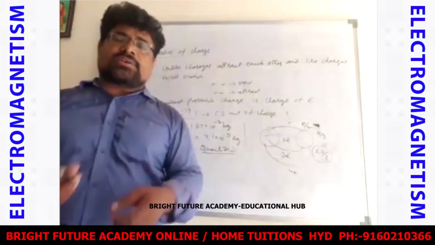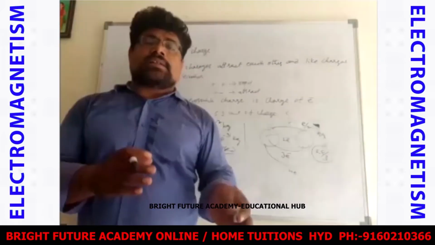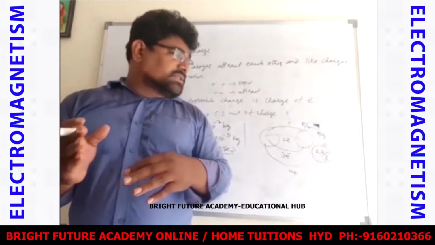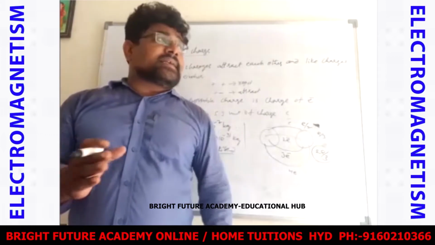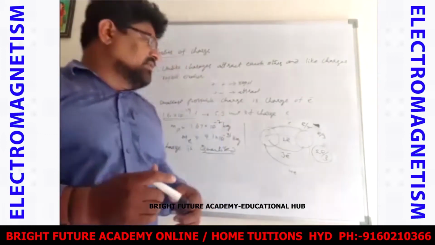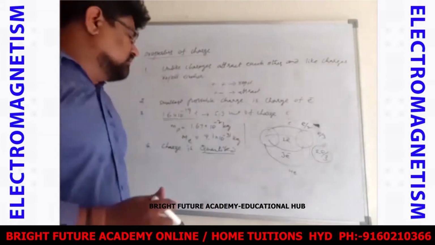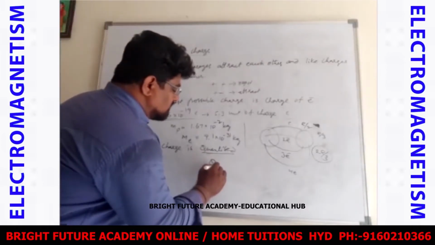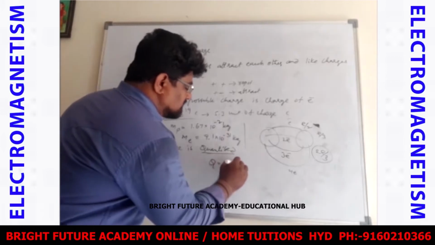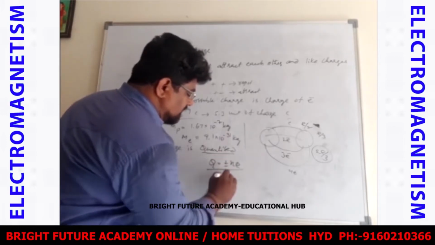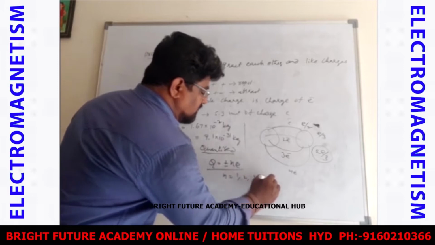If we want to transfer electrons from one body to another body, then it is the only way. That is, we can send integral multiples of an electron, one electron or two electrons or three electrons. That is, total charge is quantized. It can be written as Q equals plus or minus Ne, where N equals 1, 2, 3, and so on.